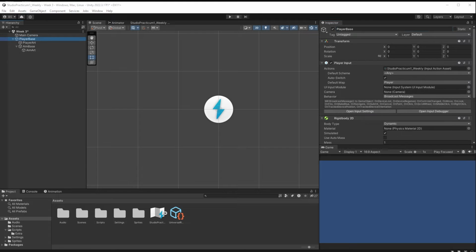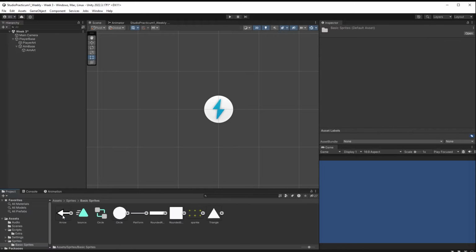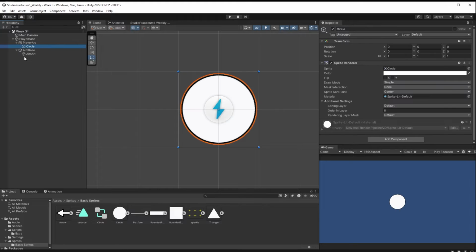Let's go ahead and add a little bit of art right now, just so we've got something. I always create myself a little folder that contains really basic objects, and you guys should consider the same thing. In this particular case, I've got a circle, a platform, really simple objects that I can toss in and make work in some way. I'm going to add into my player art this circle. The circle itself right now is just under player art, which is perfectly fine, and that circle is just going to act as the body of my character.